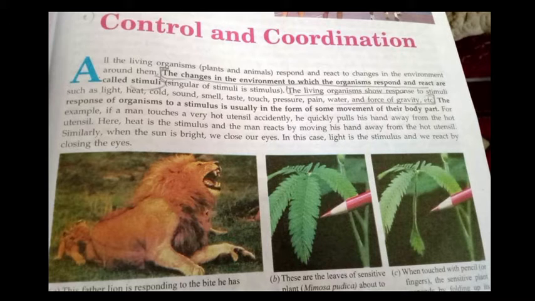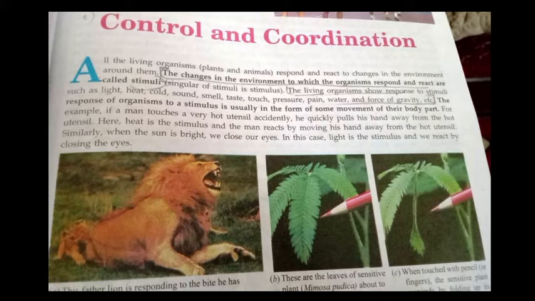Animals can react to stimuli in many different ways because they have a nervous system and an endocrine system involving hormones. We respond, we react, we control and coordinate all the functioning in our body because we have a nervous system, a central nervous system, a brain, and an endocrine system with hormones.